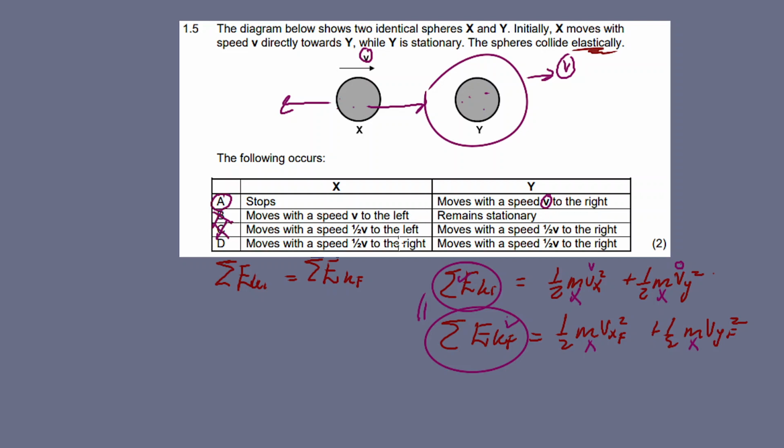D: x moves with a speed to the right, and y moves with a speed to the right. We eliminate D as well, because x does not have the capability to move sphere y to the right and also continue to the right itself. It does not have enough momentum to push y to the right and continue to the right. That can only happen if x is bigger than y, right? So our answer is A. This is the answer for our 1.5.